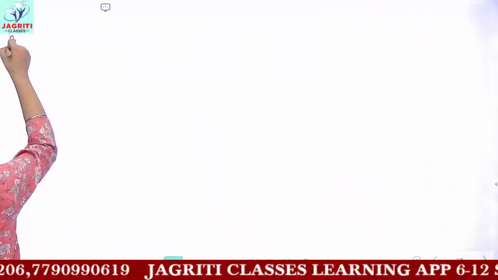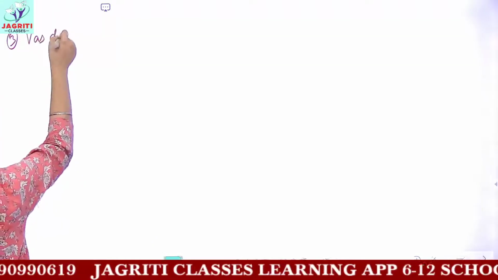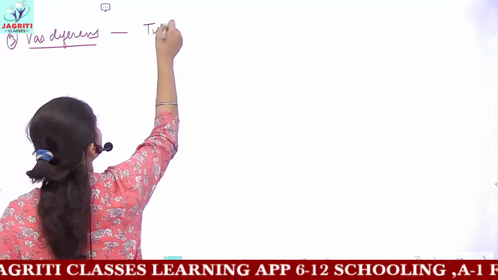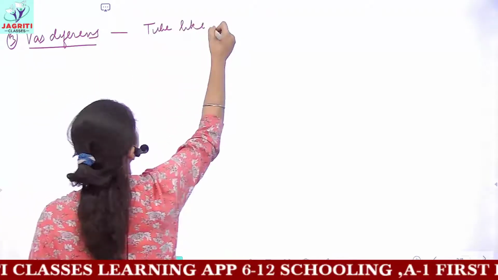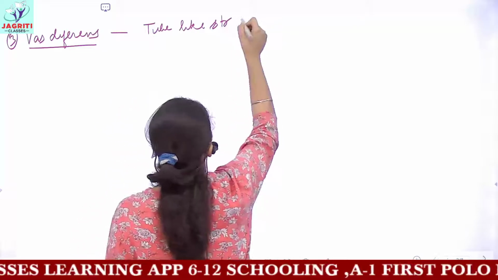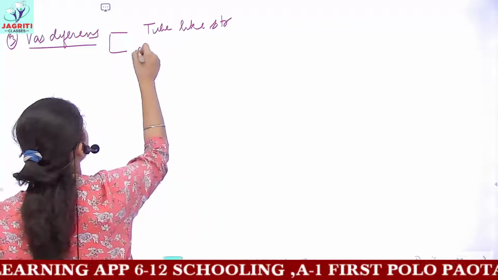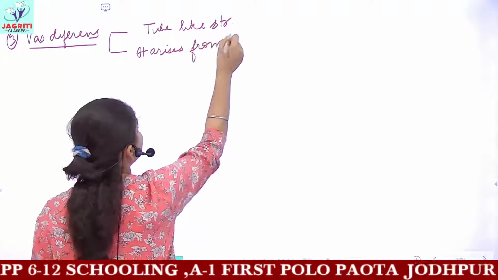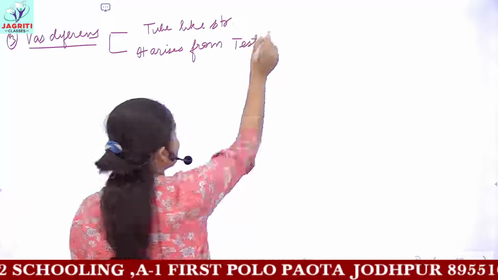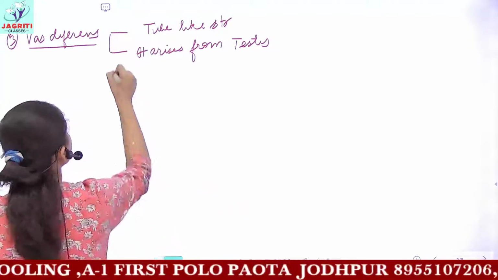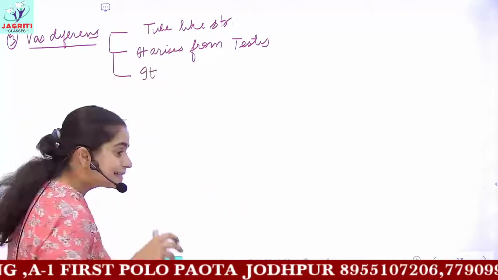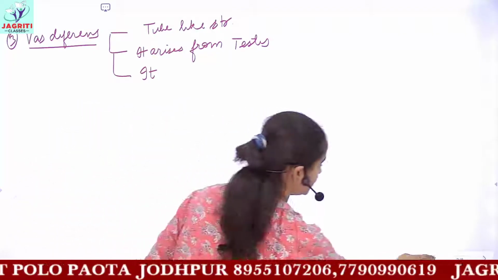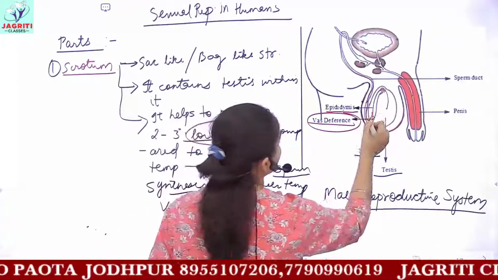So the third part would be vas deferens. It is a very thin tube-like structure. It arises from the testis. It starts from the testis and collects the sperm, and then the sperm swim through this vas deferens.